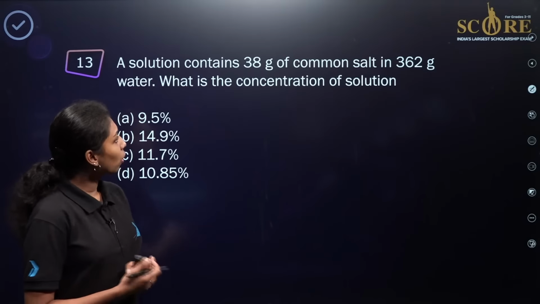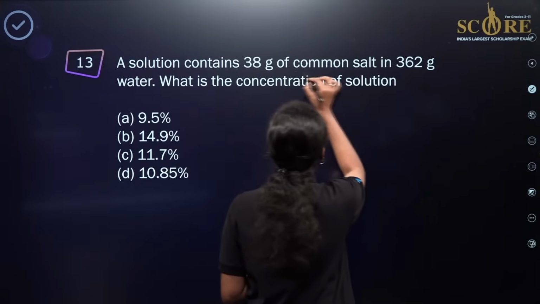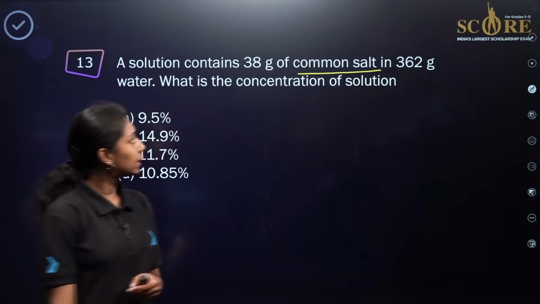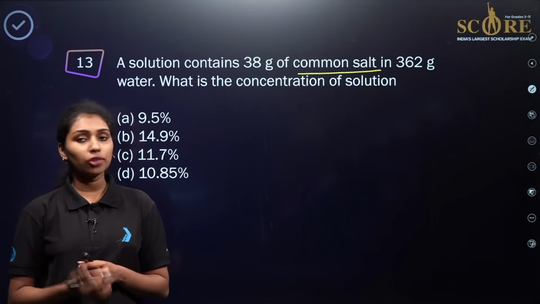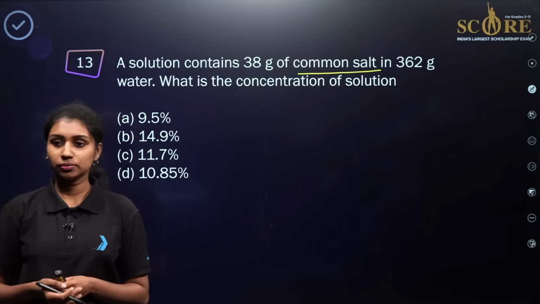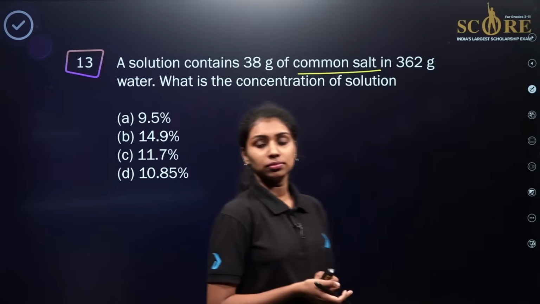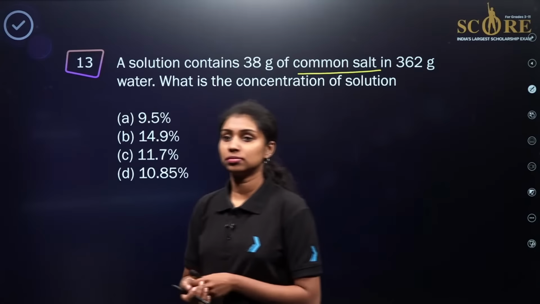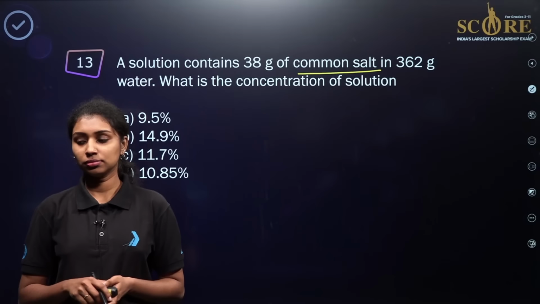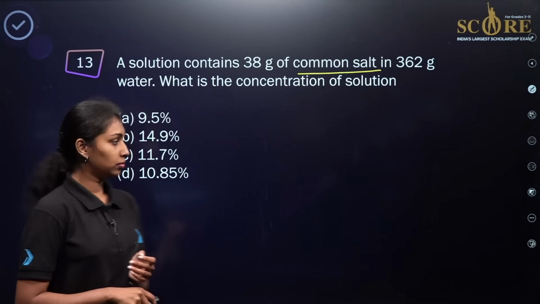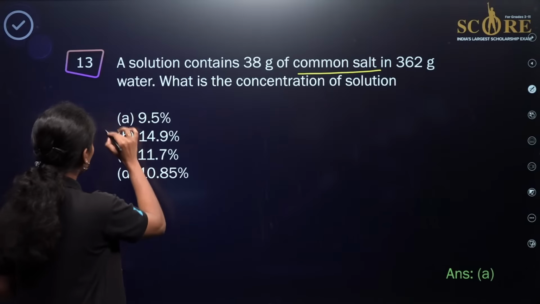It is a solution of common salt, and common salt means sodium chloride. So what is the concentration of this solution? Here option A will be the correct answer.